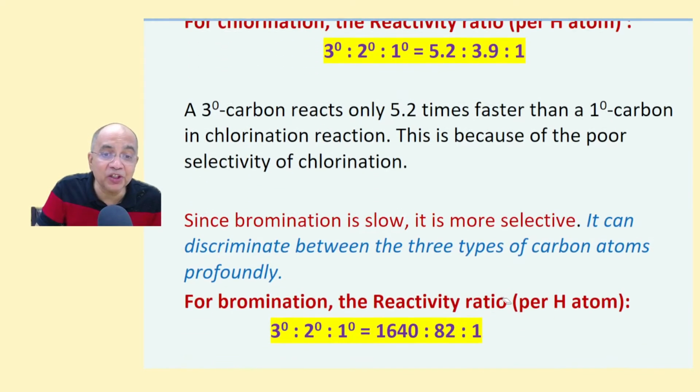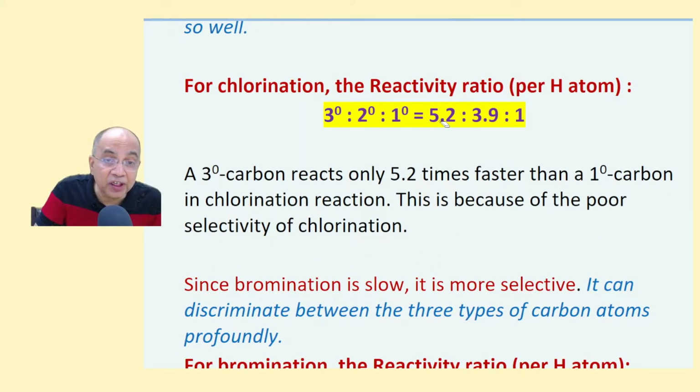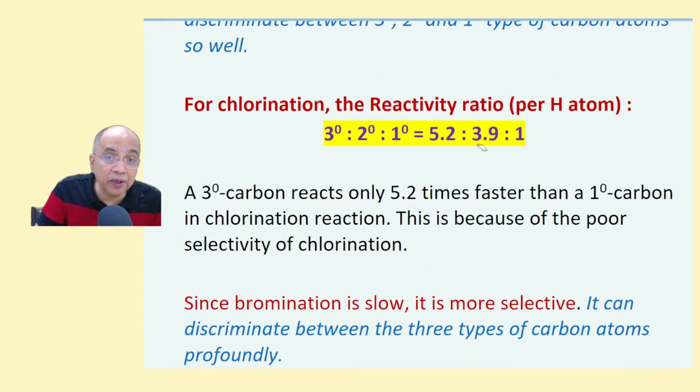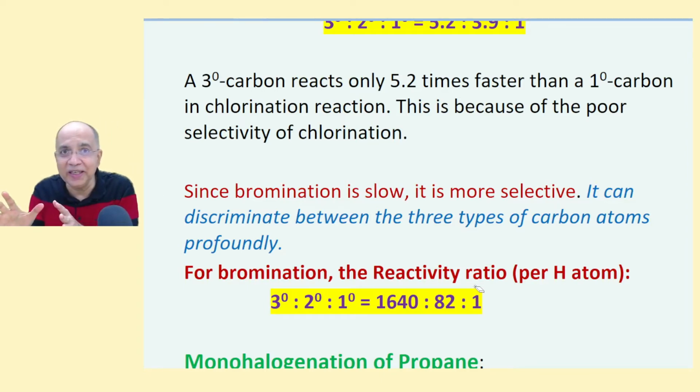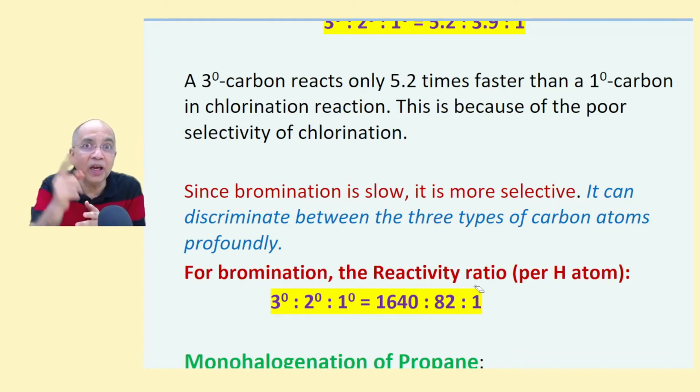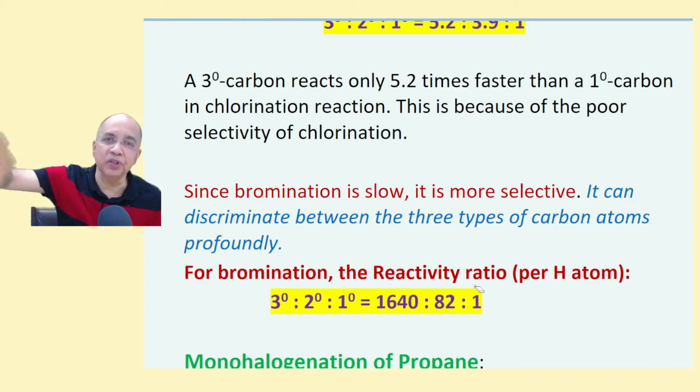But look at bromination. The same ratio is 1640 as compared to 5.2. It is 82 as compared to 3.9. Now, since bromination is slow, when you are doing it slowly, you can see more. This is a better analogy. I'm asking you to go to three friends. One is called 3-degree, another is called 2-degree, and the other is called 1-degree.